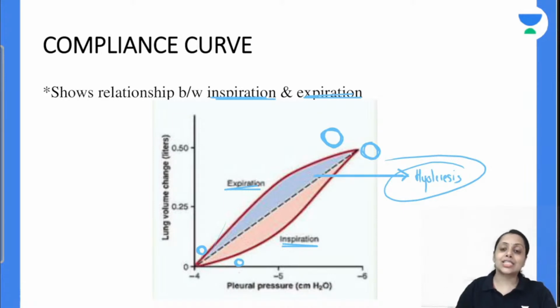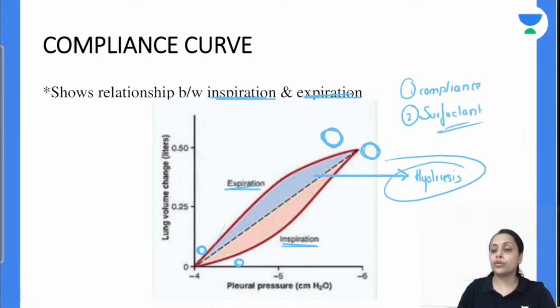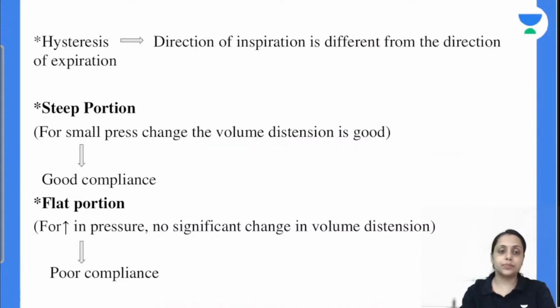So we can say this hysteresis is due to difference in compliance, and this difference in compliance is due to surfactant concentration. So we can say this hysteresis is also due to this surfactant. Is this clear? The surfactant is responsible for hysteresis. Do remember.